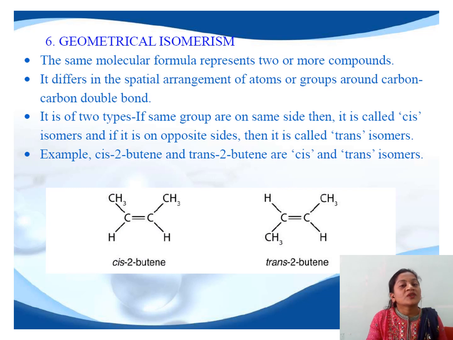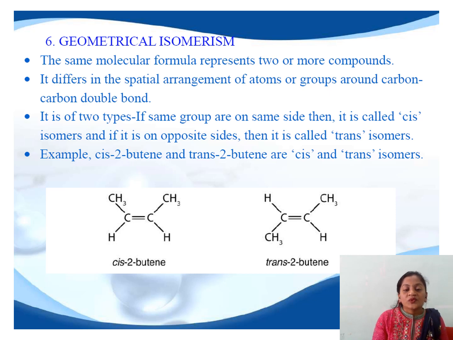The first type of stereoisomerism is geometrical isomerism. These are compounds having the same molecular formula and the same structural formula, but a different spatial arrangement. These compounds have such an arrangement of atoms or groups around the carbon-carbon double bond that there is a difference in the arrangement.